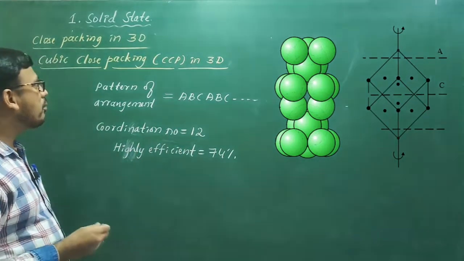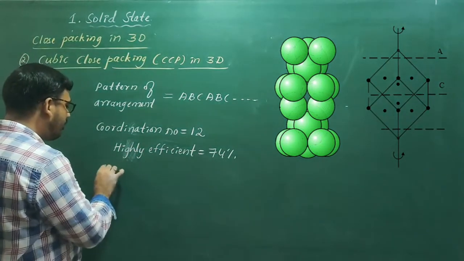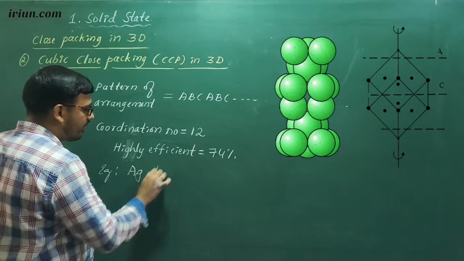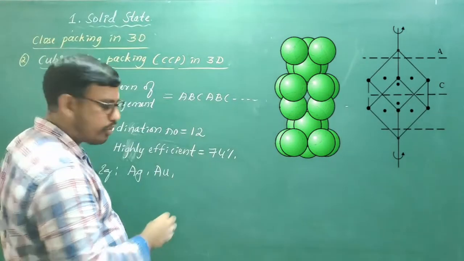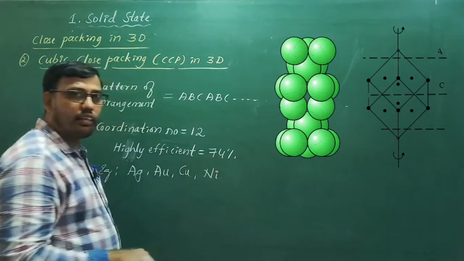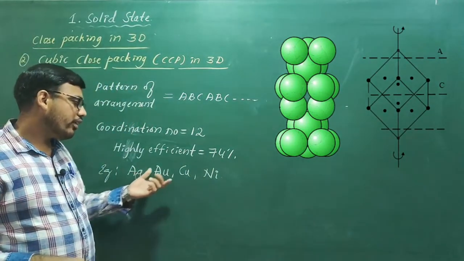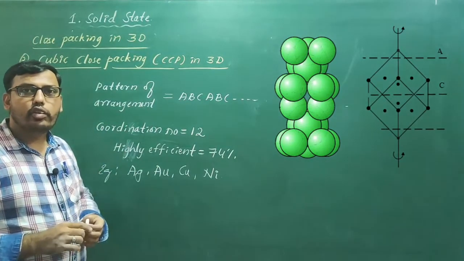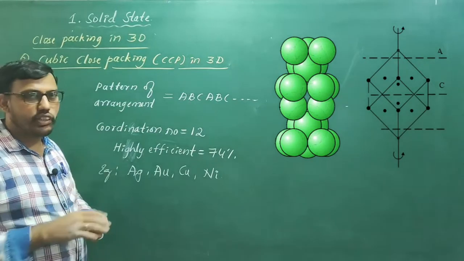This type of cubic close packing arrangement is present in metals like silver, gold, copper, nickel, etc. So this is about cubic close packing CCP in 3 dimension.